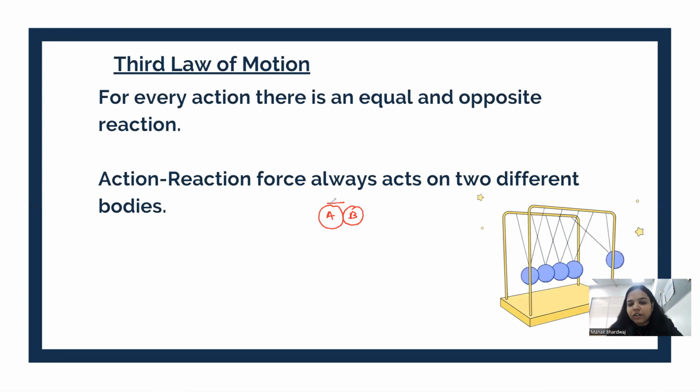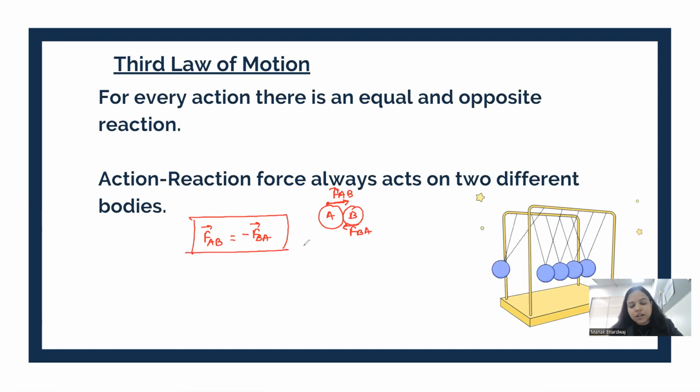The force applied by A on B, F_AB, and the force applied by B on A would be equal in magnitude but opposite in direction.